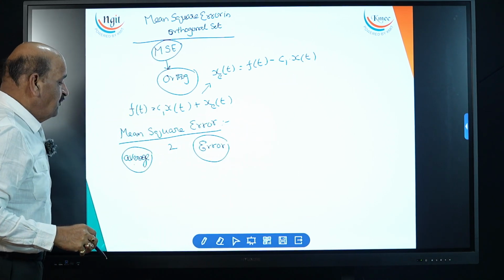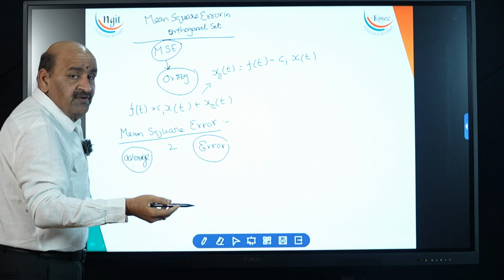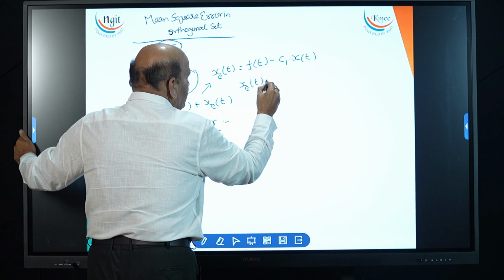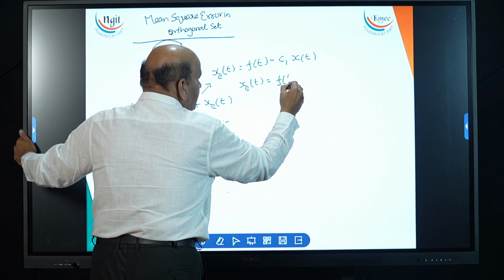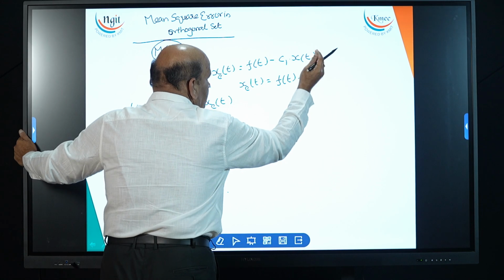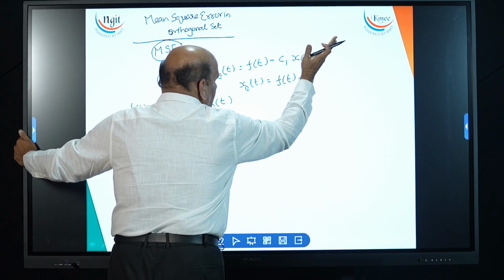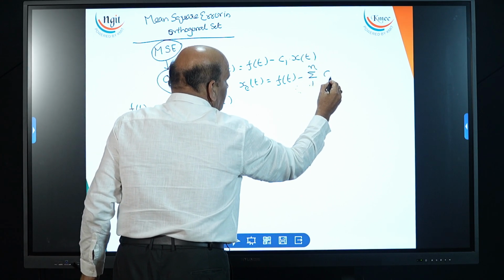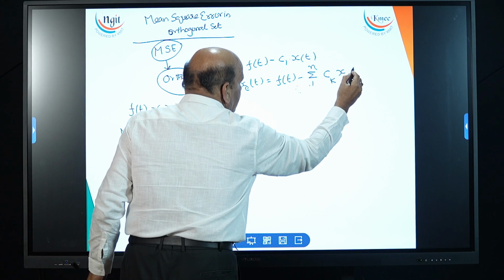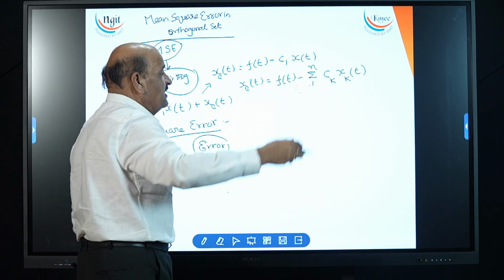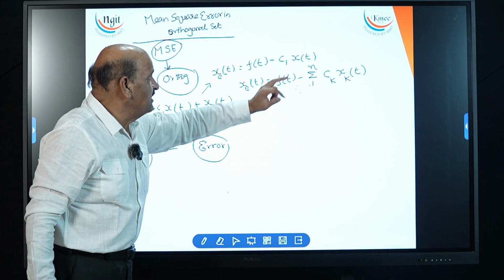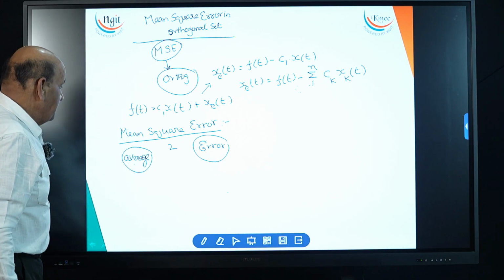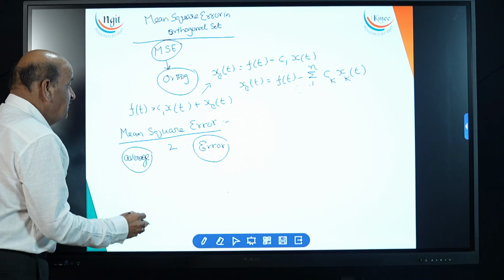You can write it for only one signal. If you consider more signals, then error of t is equal to, how can you write? f of t minus summation k equals 1 to n of ck xk of t. It contains more signals. If you take only one signal, it is like that. If you take more signals, it will be like this. Now just look at what is mean square error. Mean square error means what?